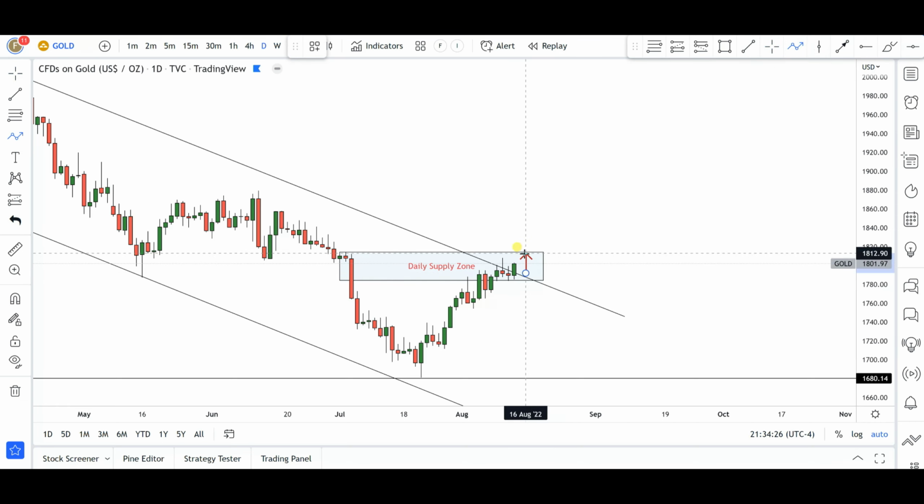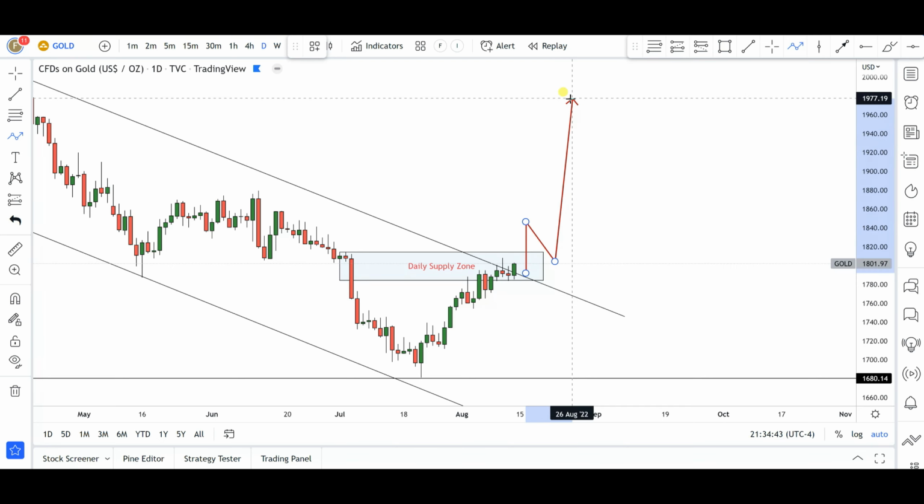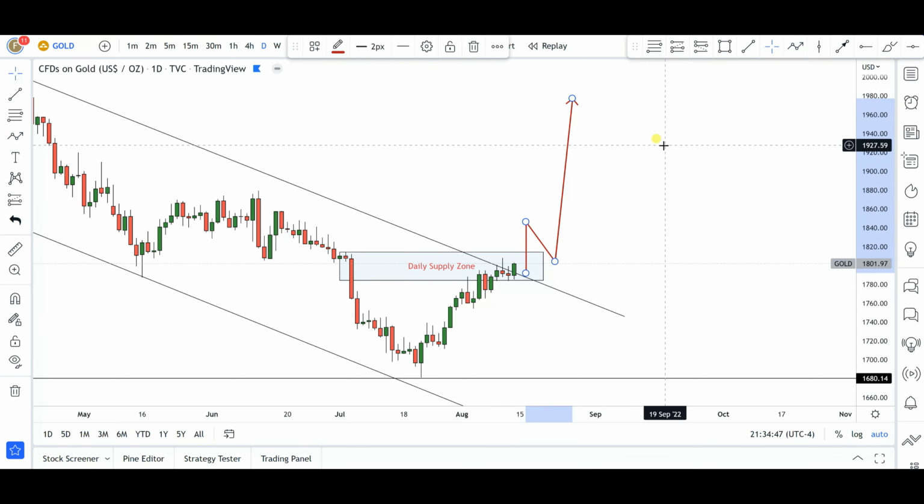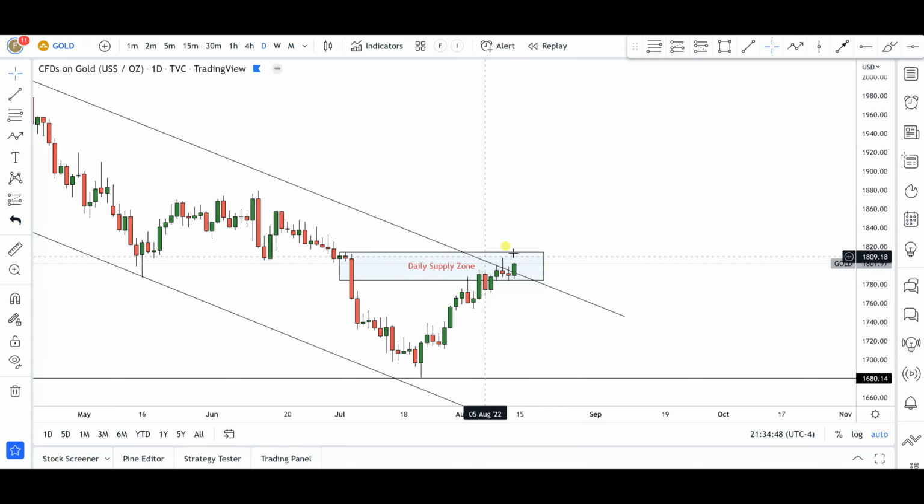And right now, before I start thinking of buying this pair, this market needs to take off clearly this daily supply zone area. If that happens and we have a clear momentum break to the upside, then upon pullbacks, I'll be waiting for price to fill up demand zones in the smaller time frames for further continuations to the upside. Okay, that is going to be obviously one of the patterns that I'm going to be looking out for.